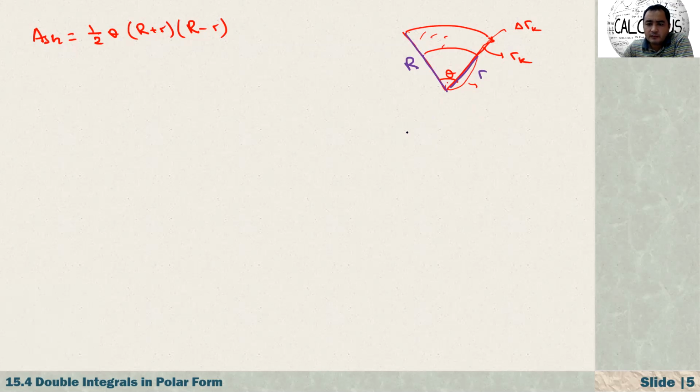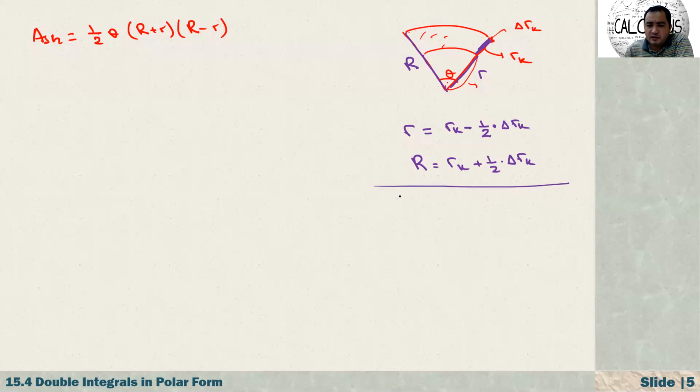Okay, so lowercase r is equal to r sub k minus delta rk over 2, because this one is delta rk, so that is 1 over 2 times delta rk. And how about capital R? That's equal to r k plus 1 over 2 times delta rk.